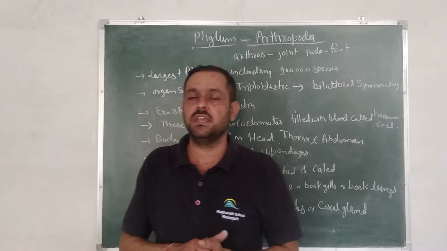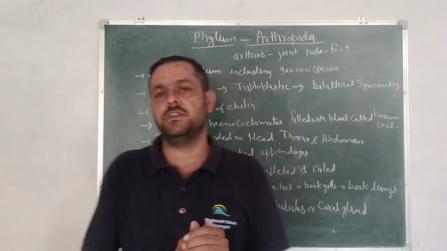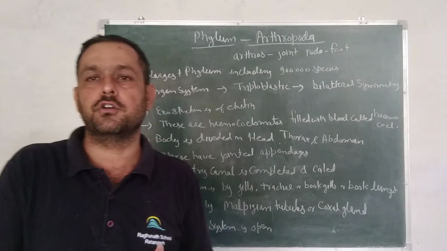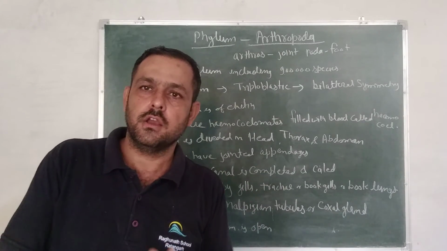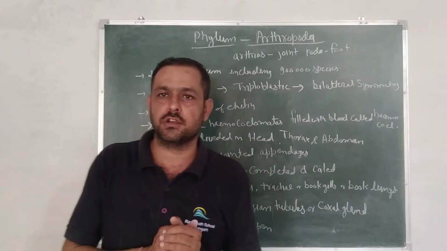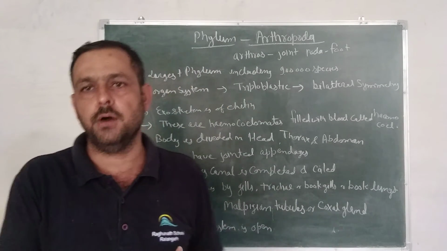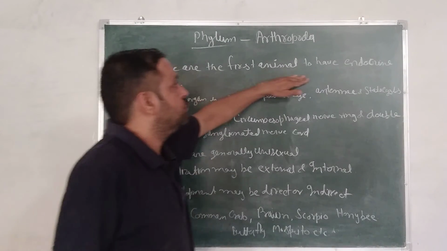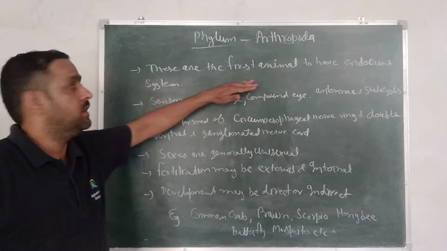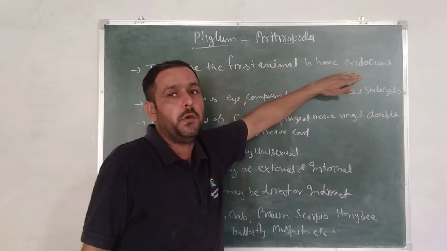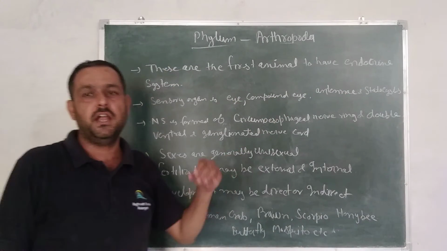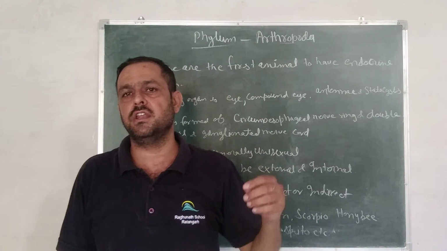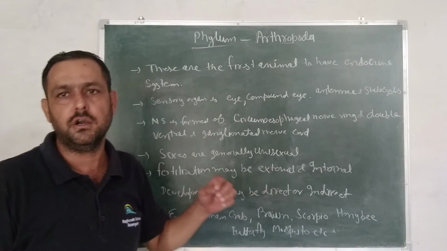Circulatory system is open. In Annelida we see the closed type of circulatory system, but in Arthropoda an open system is found, meaning the blood does not flow in blood vessels, and this type is called open circulatory system. Now next, these are the first animals to have an endocrine system, meaning endocrine glands are found which secrete directly into the blood, and that secretion is called hormone.